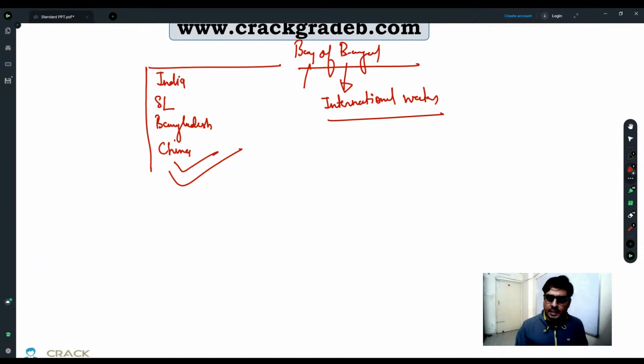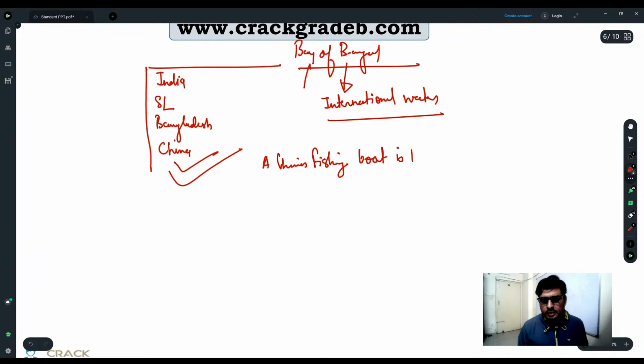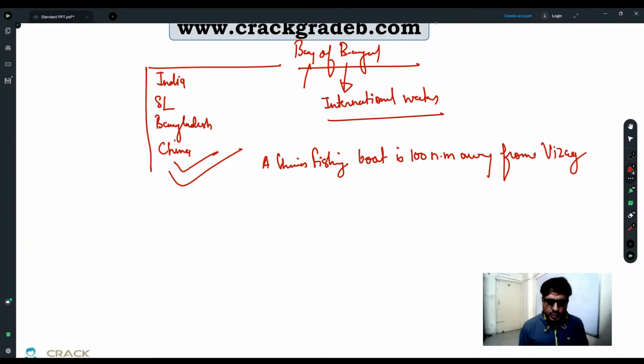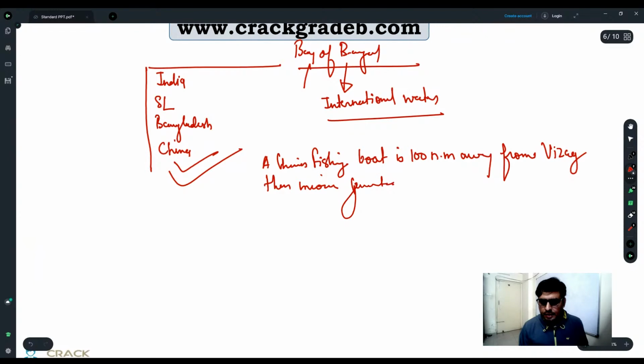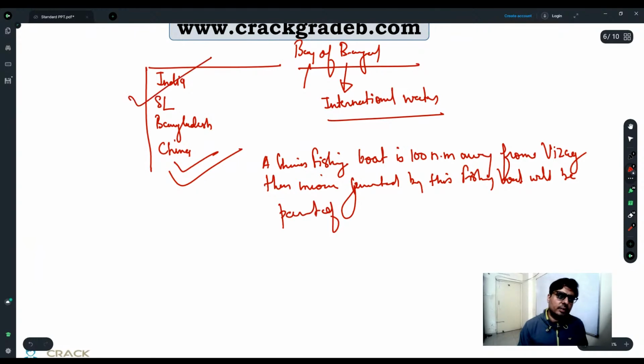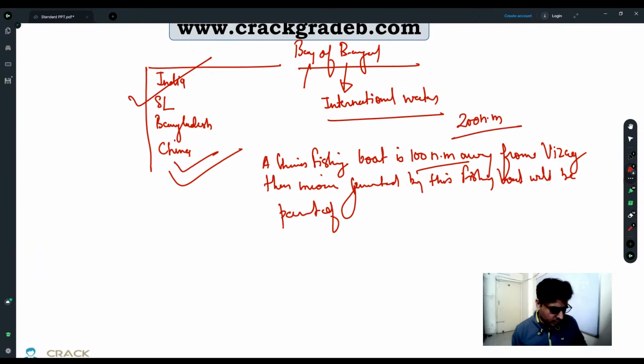If the question is that a Chinese fishing boat is 100 nautical miles away from Vizag, that is Visakhapatnam, then the income generated by this fishing boat will be part of what? Then the answer will be India, because it is within 200 nautical miles, in India's exclusive economic zone.